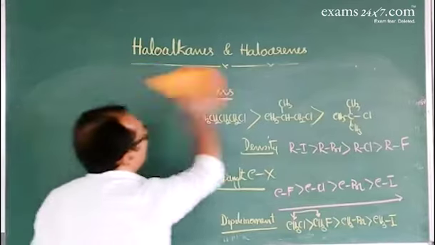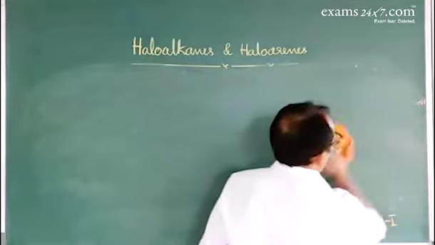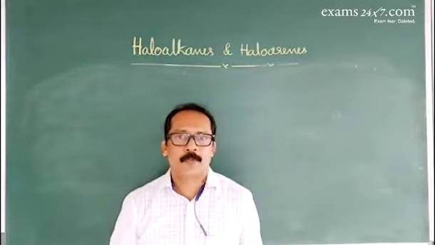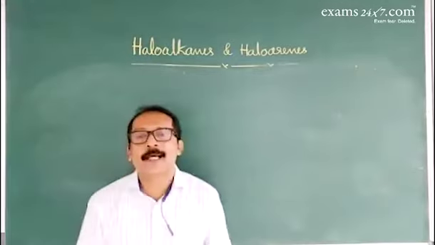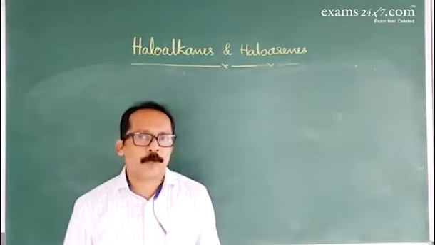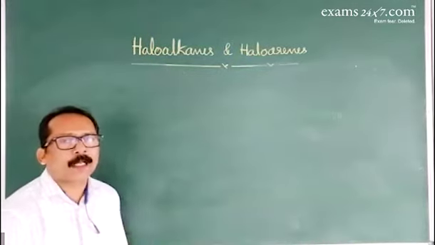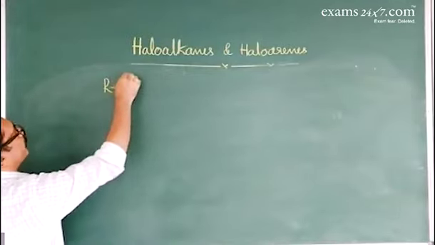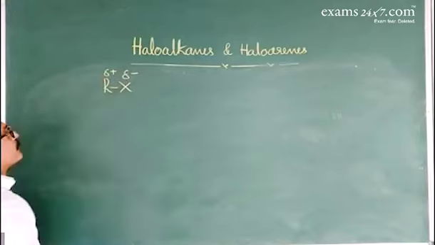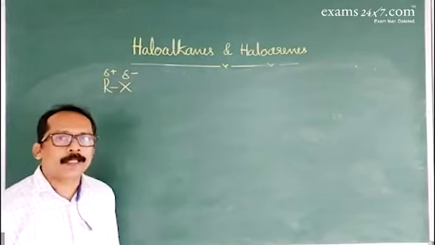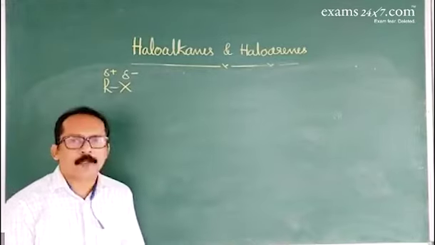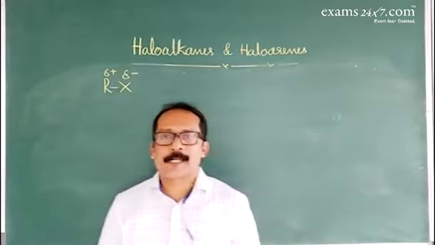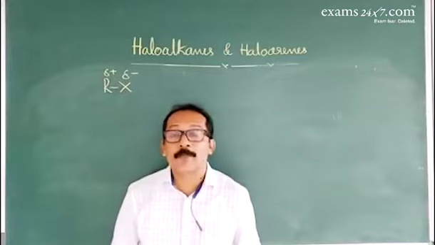Next, moving on to chemical properties. Haloalkanes are reactive compounds due to the presence of the halogen atom. Due to the halogen atom, polarity is developed in the carbon to halogen bond, where the halogen acquires a partial negative charge and carbon acquires a partial positive charge. So haloalkanes are very reactive, and they undergo different types of reactions: nucleophilic substitution reaction, elimination reaction, reduction reaction, and reaction with metals.